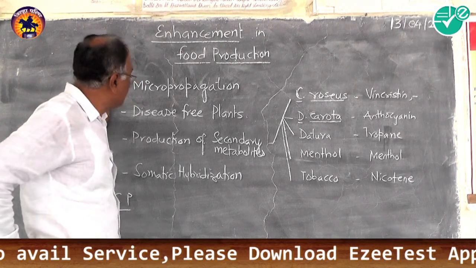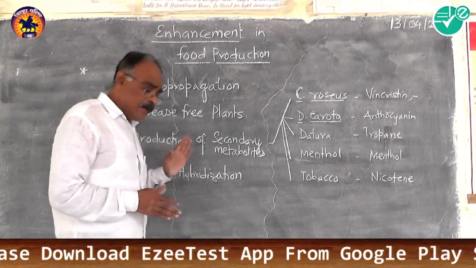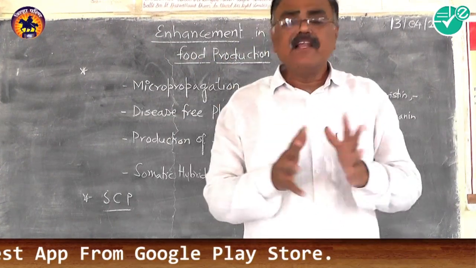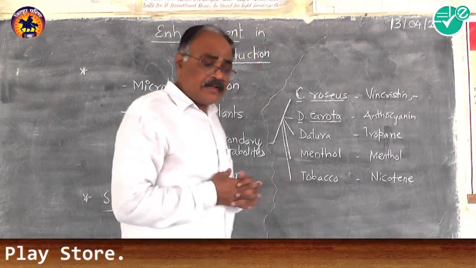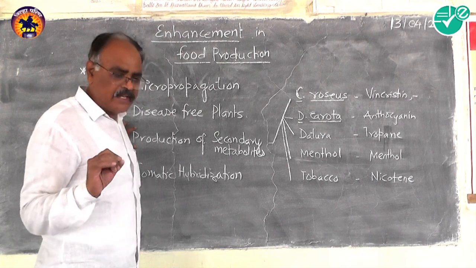Likewise, with the help of cell suspension culture, which we mentioned in the last period.